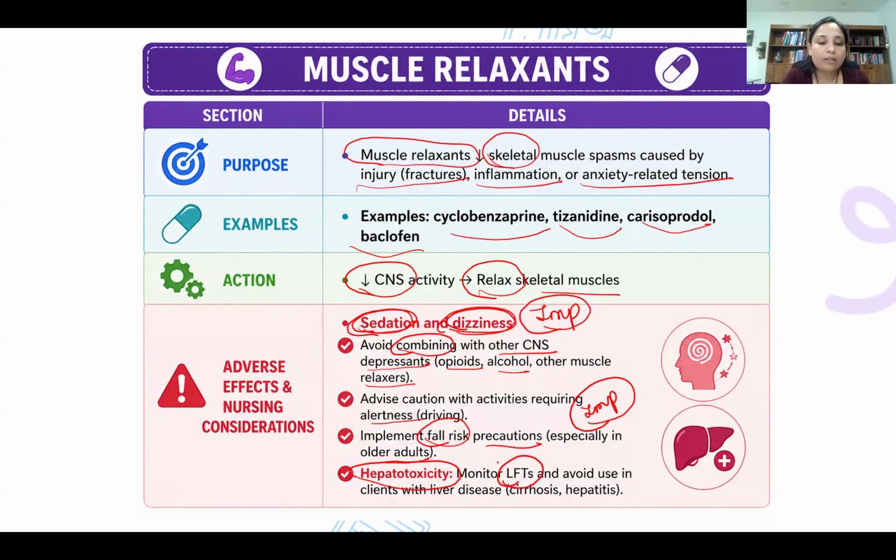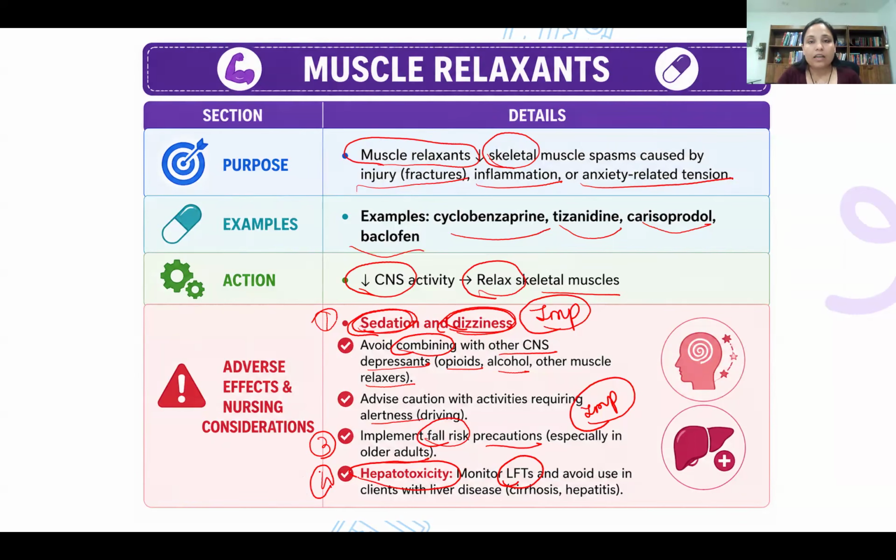Okay, so what are the side effects? One more time: sedation and dizziness, you can remember. Second most important point related to that, you have to advise the patient to avoid any other CNS depressants like opioids, alcohol, or other muscle relaxants. Also the patient needs to avoid any activities that require mental alertness. Fall precaution, you have to advise to older people. And the fourth one is hepatotoxicity can occur. Okay, so what are the names of these muscle relaxants?